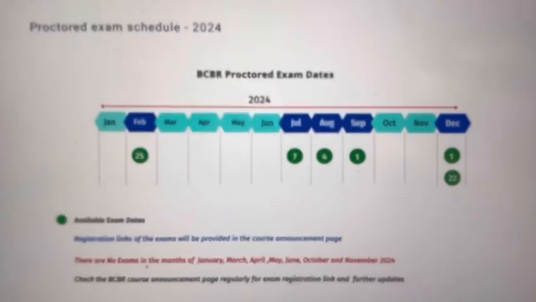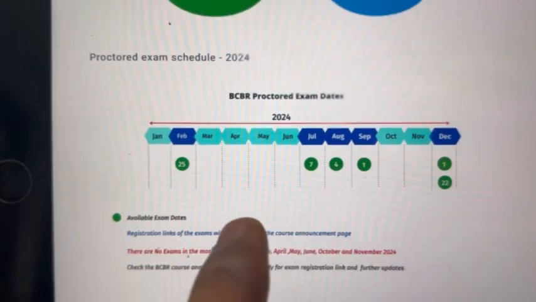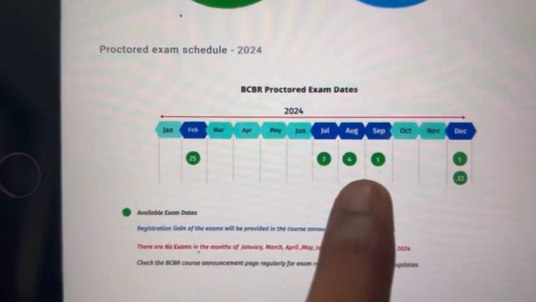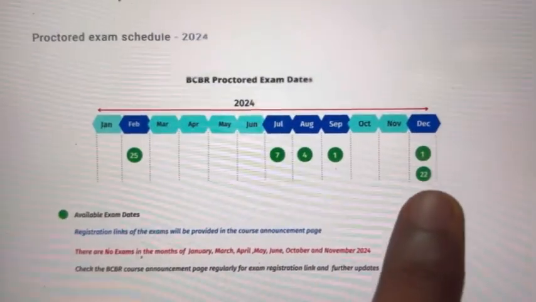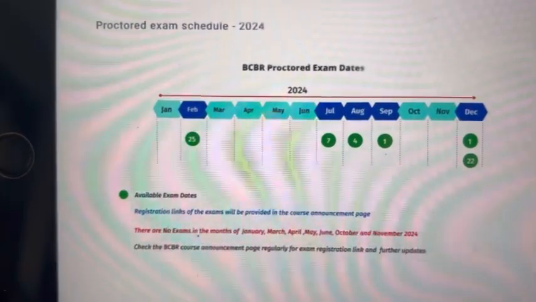For next year, there is an examination in February, then July, August, September. August 4 is an examination date, and then December 1 and 22nd. So this is the next year calendar. If you miss this year, then you can try next year.